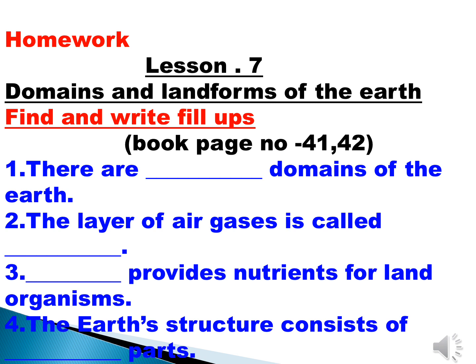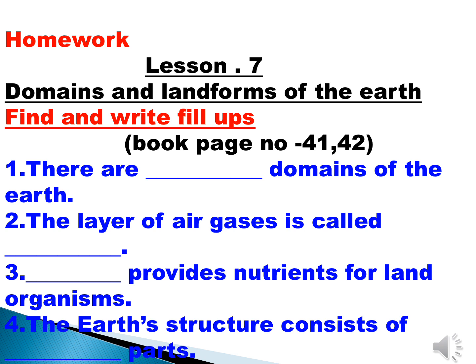The layer of air gases is called dash. Finished? Put full stop. Leave one line and write third one.